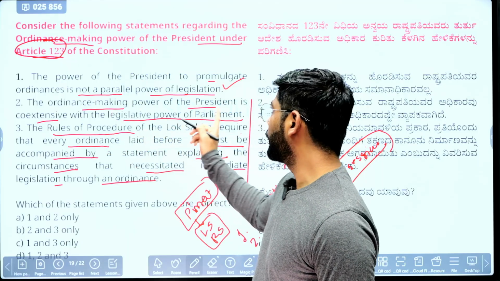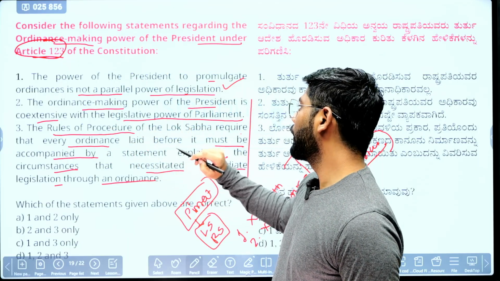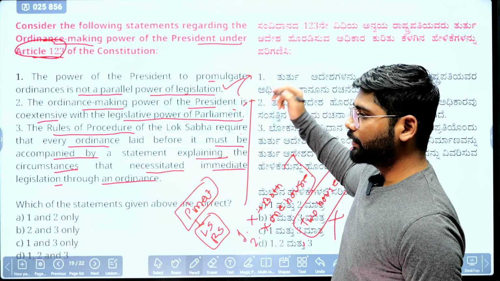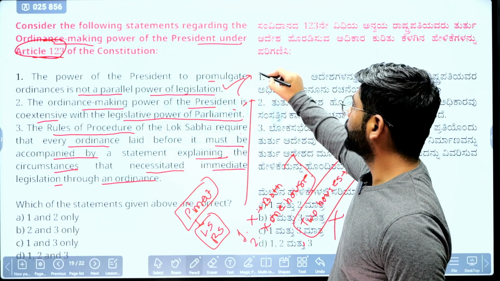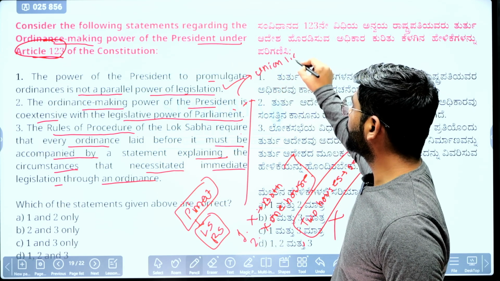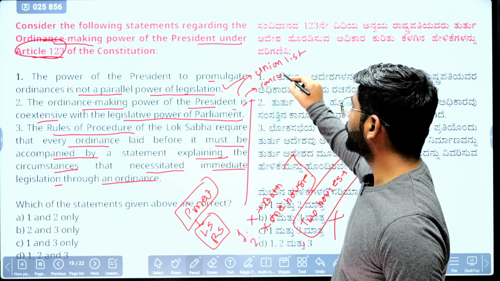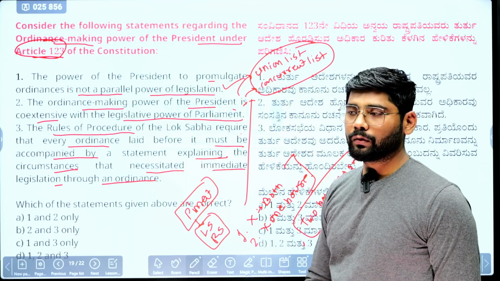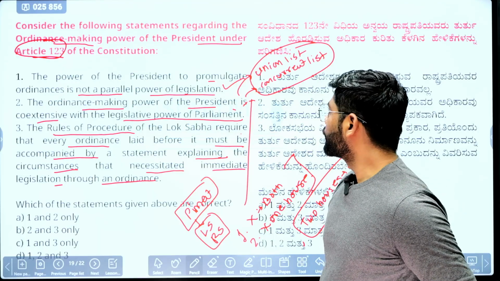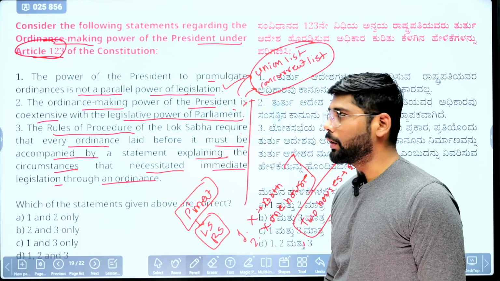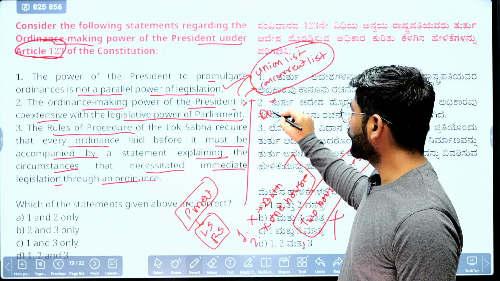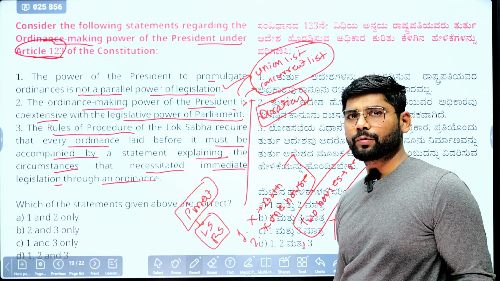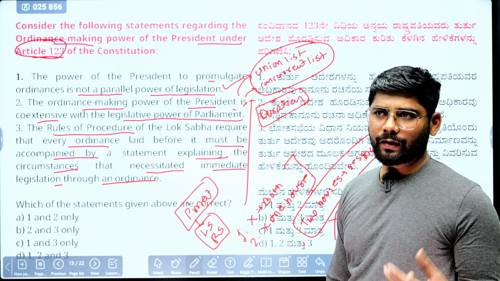Second statement, the ordinance making power of the president is coextensive with the legislative power of Parliament. Yes, because the president can make law or issue an ordinance only on the subjects mentioned in the Union list and concurrent list in normal circumstances. He cannot make an ordinance on a state subject. This is where Parliament has the right to make law. But when it comes to duration, Parliament's law can be in force for an indefinite period, until Parliament brings another law to repeal it.